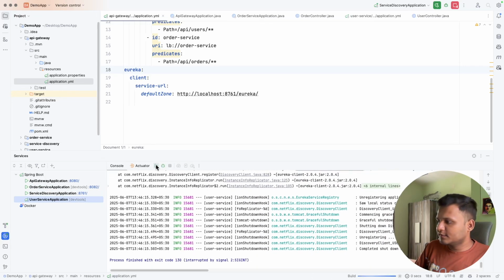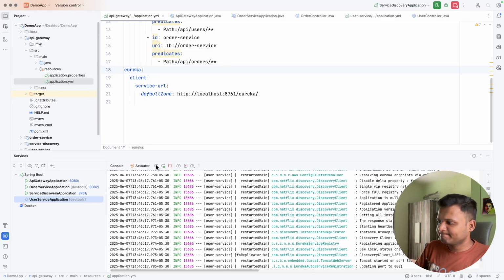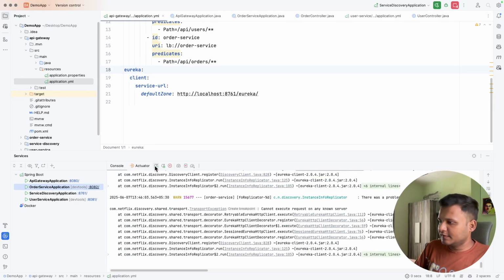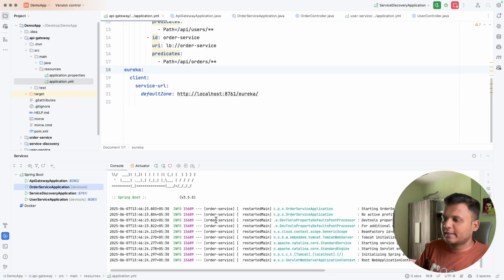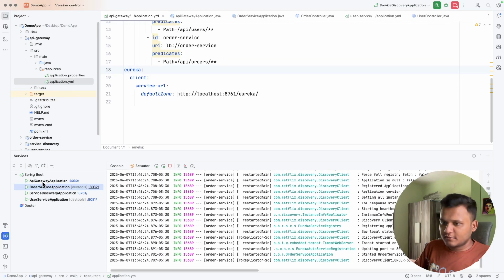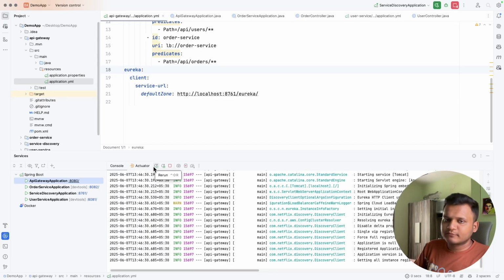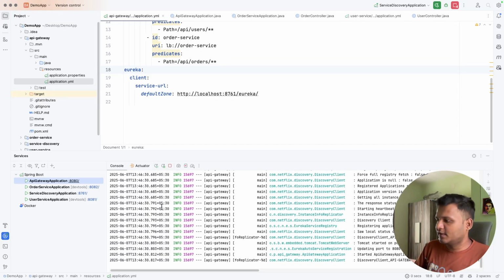Let me rerun all this. Awesome. Let me rerun this as well. Cannot execute, some problem might have occurred. Okay, and let me rerun this as well. So some issues might happen if you are running all this together. The order should be maintained, because the API gateway tries to register in the service discovery, and if service discovery is not running, then it gets an error, right?